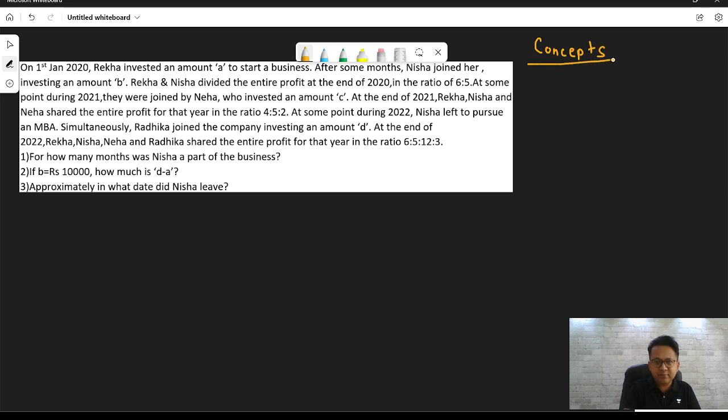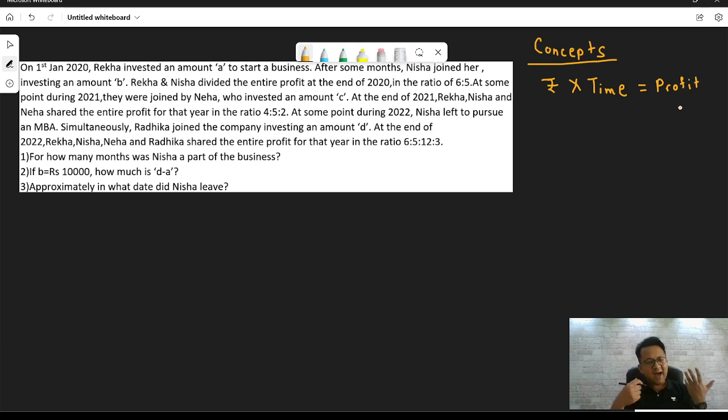In partnerships, what is a partnership? Basically, two or more people join together to start a business. And then it's all about how they share their profit. So remember, profit is always shared in the ratio of investments, that is, the rupee value, into the time period. That's how you divide profit.